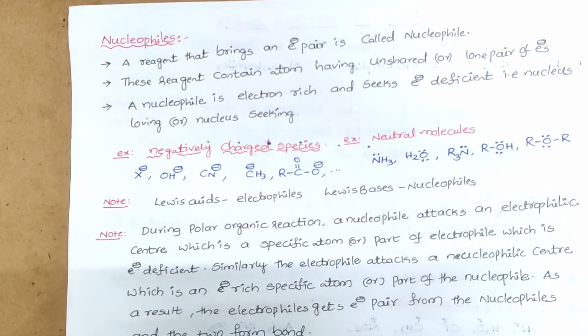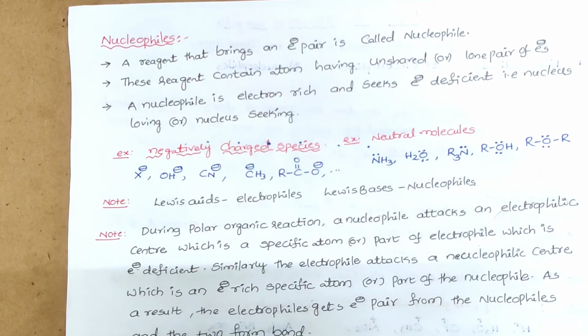Sometimes neutral species are also called nucleophiles. That means it should be electron rich. Whichever electron rich species are present, they are treated as nucleophiles. These are also like electrophiles, two types: negatively charged species or neutral molecules.